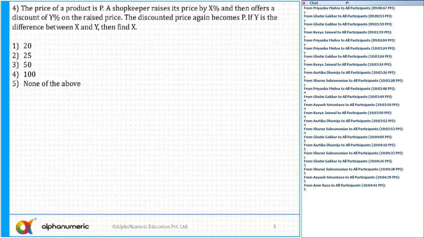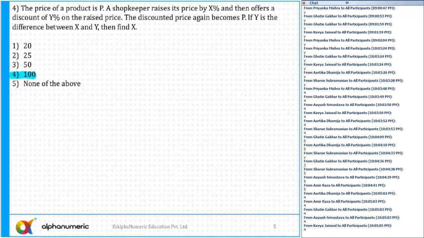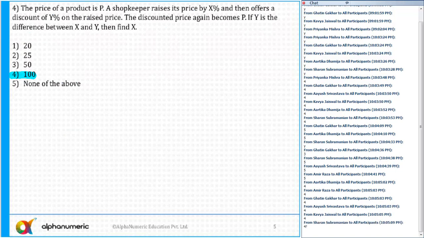4th. What's the answer of question number 4? That is option 4. Yes, that's right. The answer is definitely option number 4. Any doubts to anyone? Anyone who wants me to discuss? Please tell me. No. Okay. So let's move to the next question then.